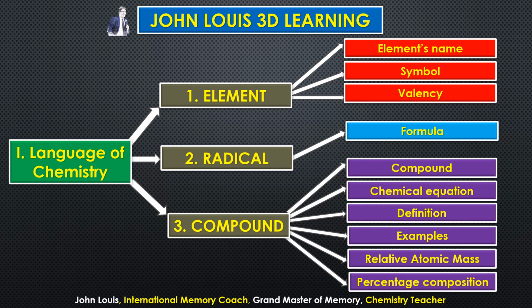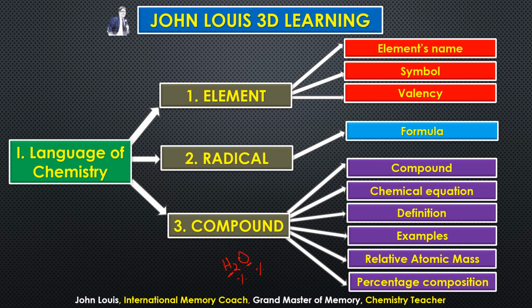Then percentage composition. In each and every compound, what is the percentage of each element present? For example, take water, the formula of water is H2O. Hydrogen has its own atomic mass, oxygen has its own atomic mass. But what is the percentage of hydrogen and the percentage of oxygen in a water molecule? That we can find out. So these are all mathematics. Ultimately, after learning the concepts and definitions, we should be able to convert them into mathematical format. That is what chemistry is all about.